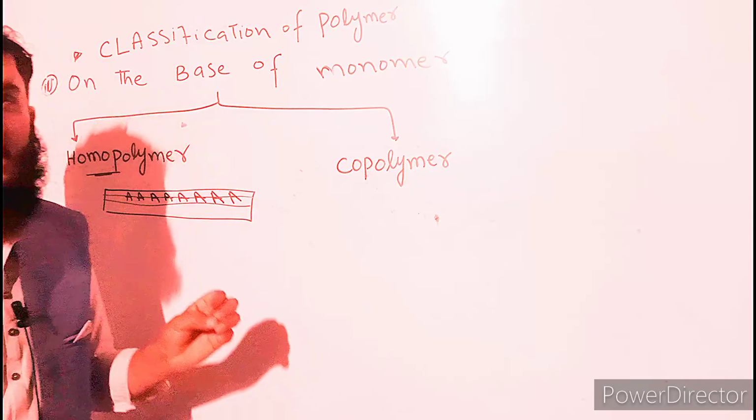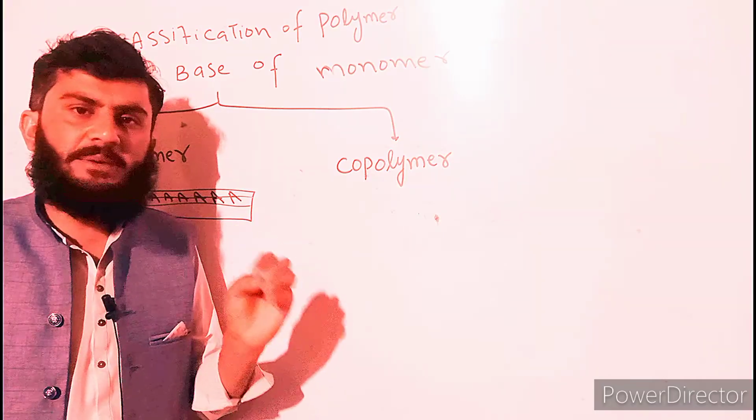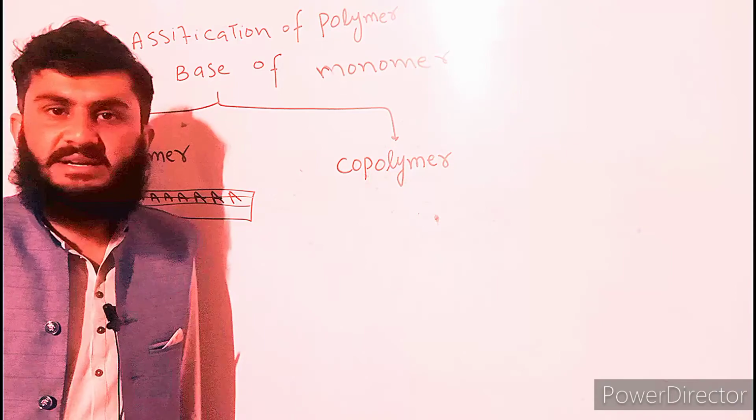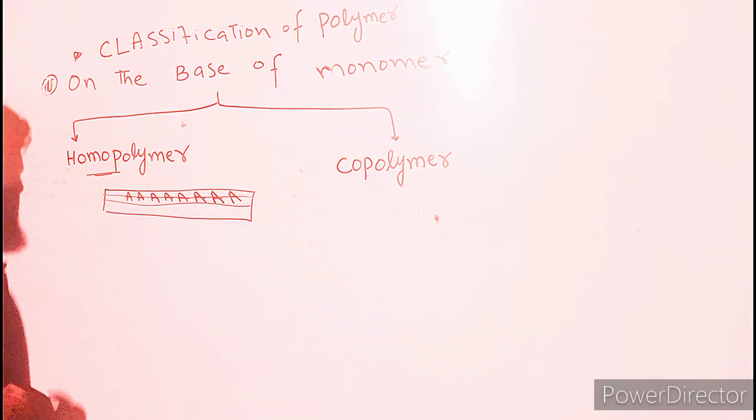So homopolymers are those polymers which consist of the same type of monomer in their structure.